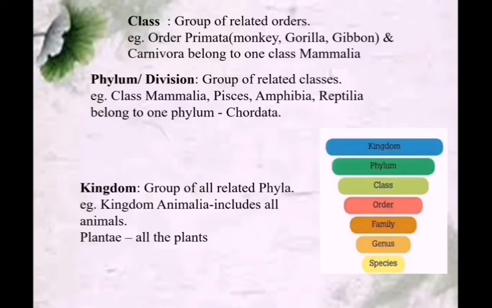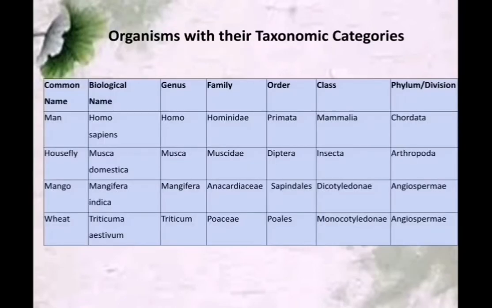Then all the plants are coming under Plantae. So this is the taxonomic hierarchy or taxonomic categories. They are kingdom, phylum or division, class, order, family, genus, and species. The highest level of hierarchy classification is kingdom, and the lowest level is species.